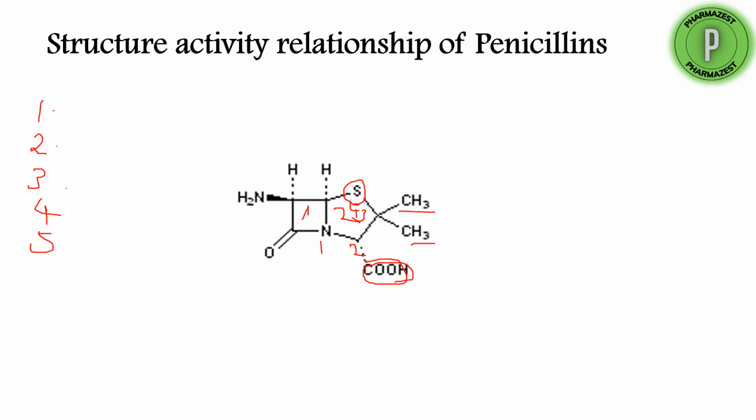And if you oxidize this sulfur to sulfoxide, what happens? The activity is reduced and the acid stability is increased. So in this case, if you oxidize the sulfur, the stability of the penicillins will increase, but at the same time the activity will be reduced.